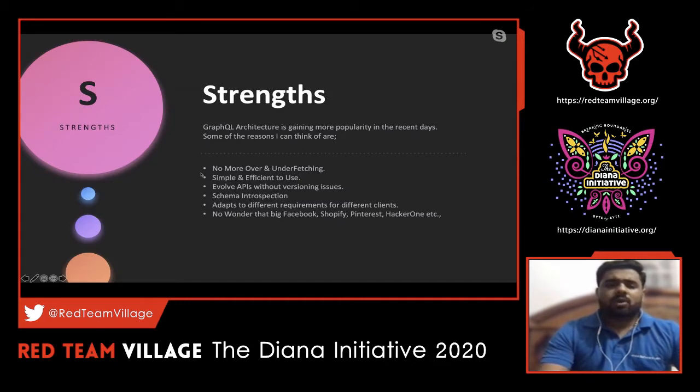When we talk about any particular technology, say in this case GraphQL, as we all know, if some new technology comes into play, there will be a lot of advantages and disadvantages to that. So even GraphQL is one among that. There are certain cases where the REST APIs are designed in such a way that you might have to overfetch a particular data, or underfetch is also possible. We will discuss how the overfetch and underfetch is being done with an example in the upcoming slide. And it is pretty simple and efficient to use.